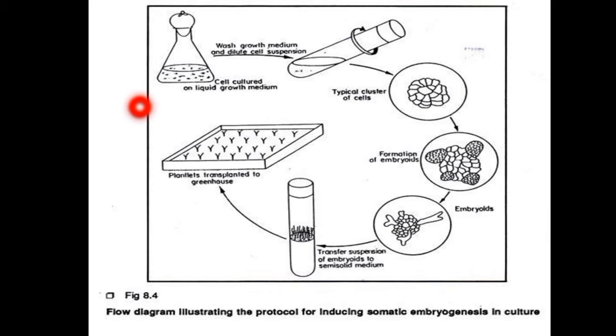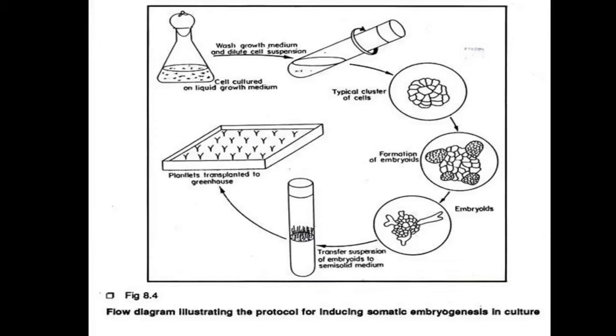Okay, and if you choose the leaf petiole, your explant must measure from 0.5 to 1 centimeter. Okay, and if you take the root segments, your explant must measure 1 centimeter, and if you take the cambium tissues as the explant, they must be 0.5 centimeters.